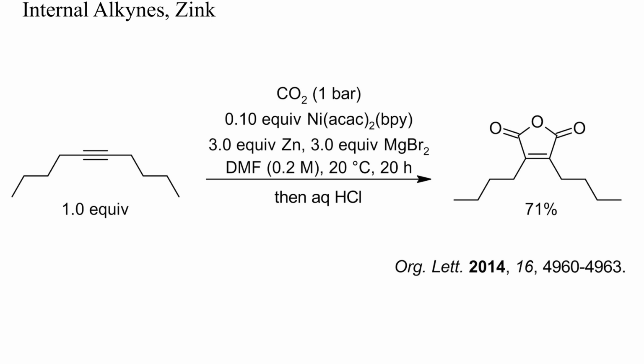Internal alkynes can be transformed into substituted maleic acid anhydrides. This reaction is assumed to proceed by twofold insertion of CO2 into the nickel-carbon bonds of an intermediate nickel-alkyne complex.